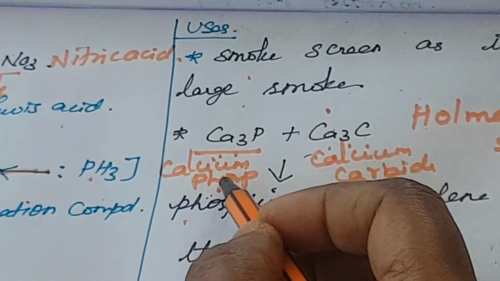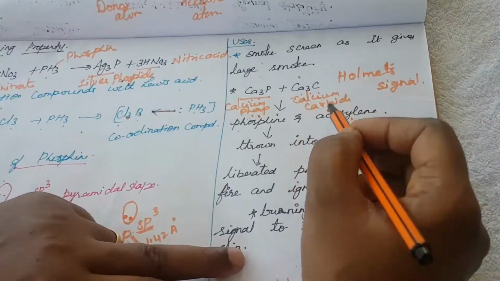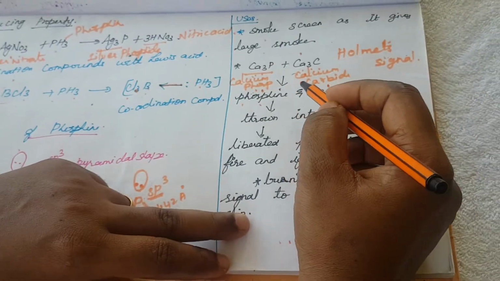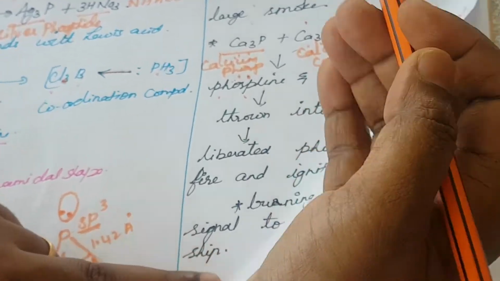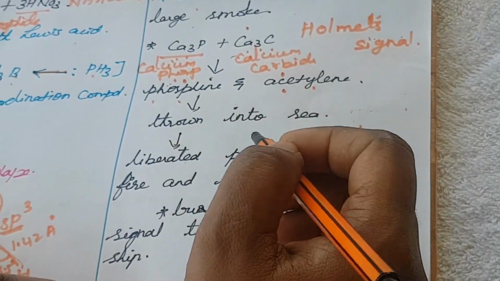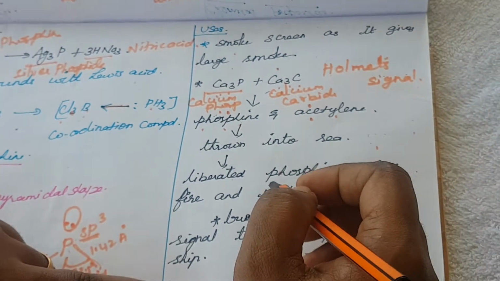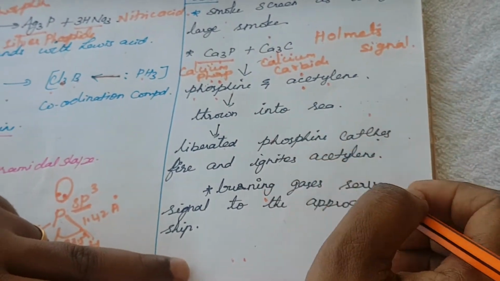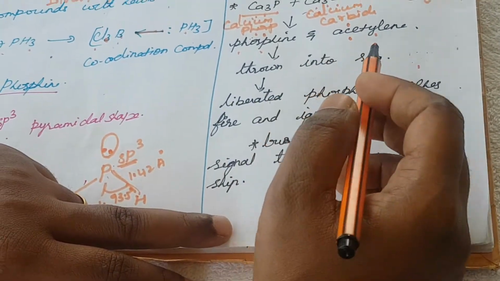Inside the barrel, calcium phosphide and calcium carbide are mixed together, so immediately it will convert into phosphine and acetylene gas. After that it is thrown into the sea water. What will happen? Sea water enters inside the barrel, and the liberated phosphine catches fire and ignites with acetylene. So they start to burn with a high flame. The burning gases serve as a signal to the approaching ship. That is called a Holmes signal.